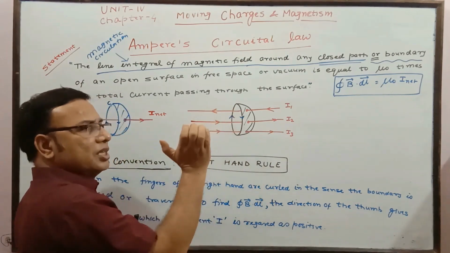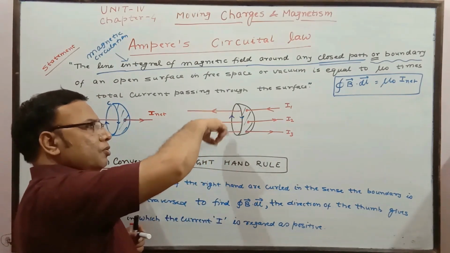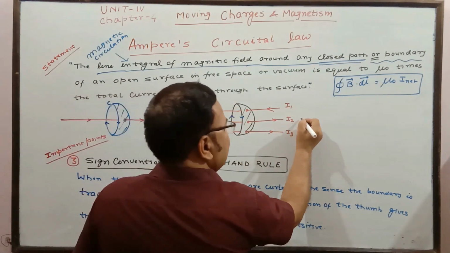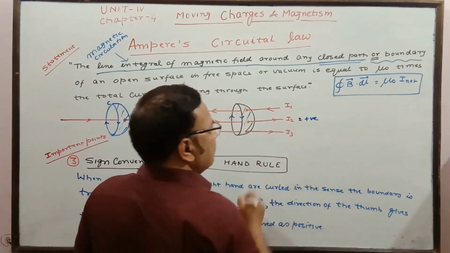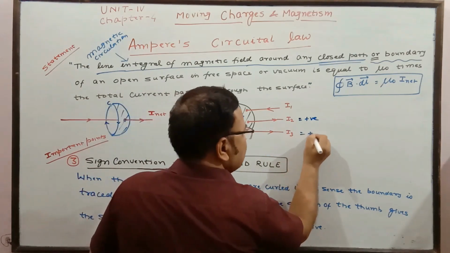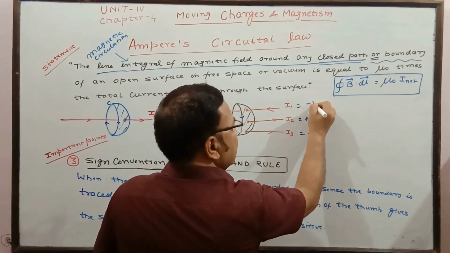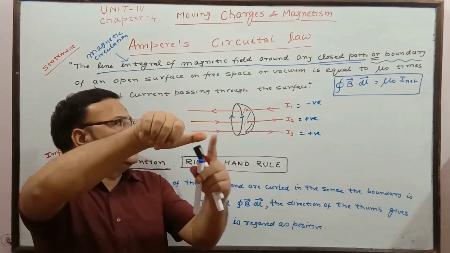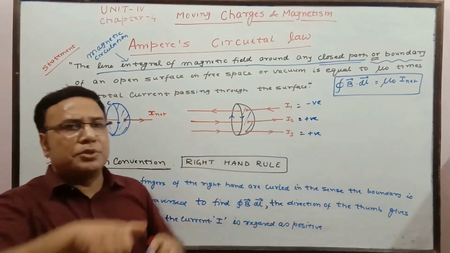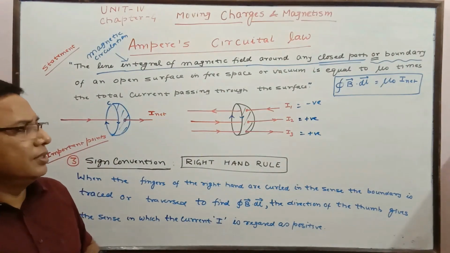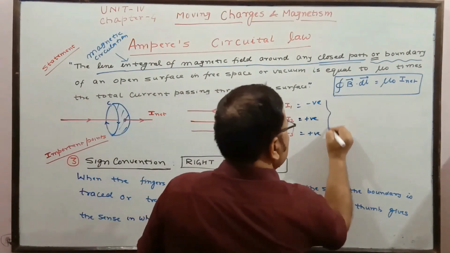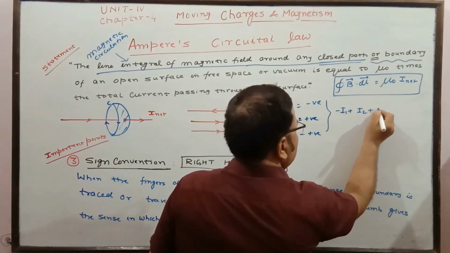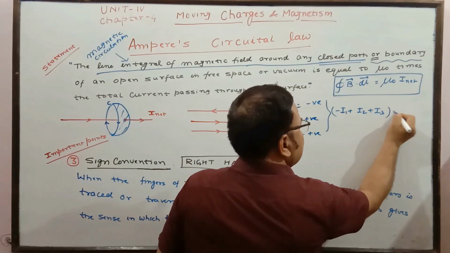If you put the curled fingers in the direction of movement or traversal of the path, then I2 will be positive, and I3 will also be positive. But I1 will be negative. The reason is that our thumb is in this direction and the current is opposite to that. That is why I1 is taken as negative. So the net current is minus I1 plus I2 plus I3.